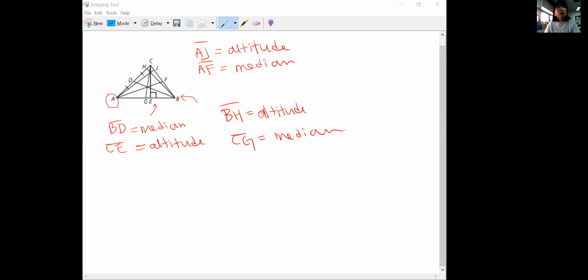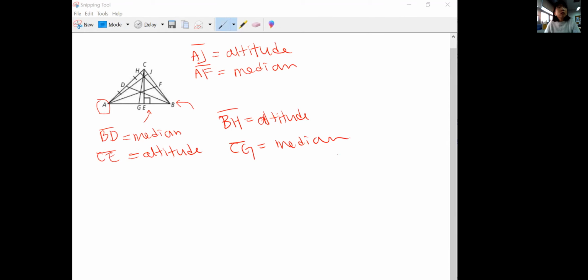So yeah, BD is median, CE is altitude. You should draw the other four lines that are the rest of the altitudes and medians. AJ is altitude, AF is median, BH is altitude, CG is median.